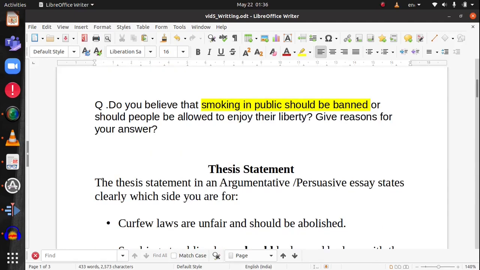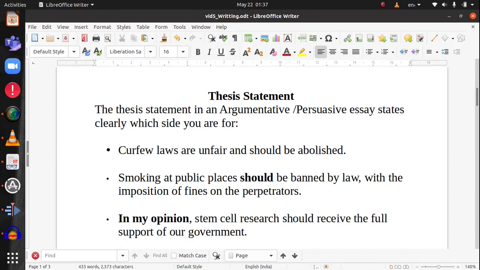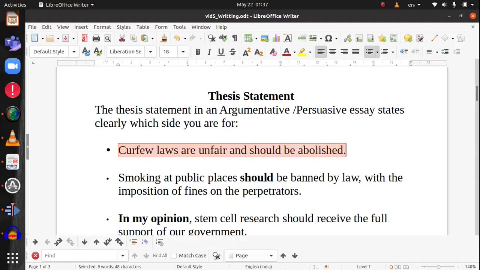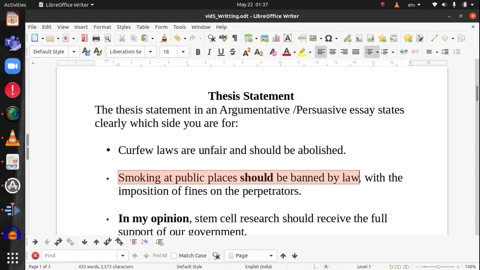So let's see how to write the thesis statement and the first section, that is the introduction section. Let's see a few examples. For an essay on curfew laws, you can say, curfew laws are unfair and should be abolished. Otherwise, the contrary view can be, curfew laws are necessary and should be allowed to stay. Similarly, you can say, smoking at public places should be banned by law with the imposition of fines on the perpetrators. Otherwise, you could have said, smoking at public places concerns public liberty and it should be allowed to stay.